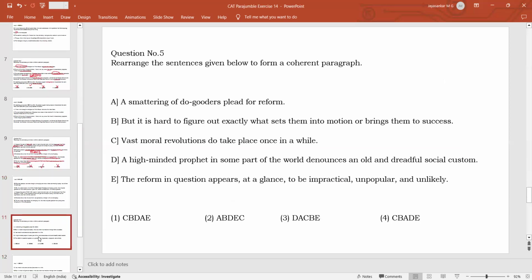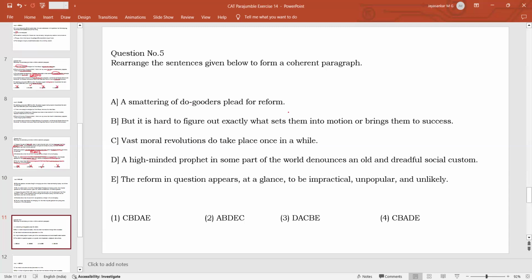All right, go to the next question. So this question is basically talking about revolutions and things happening in some religions or customs regarding reforms, how reforms happen in society. All these kinds of things are being talked about here. And it says that smattering means a small number. A smattering of do-gooders plead for reform. So do-gooder means anybody who wants to do good for the society is called a do-gooder. So a small number of